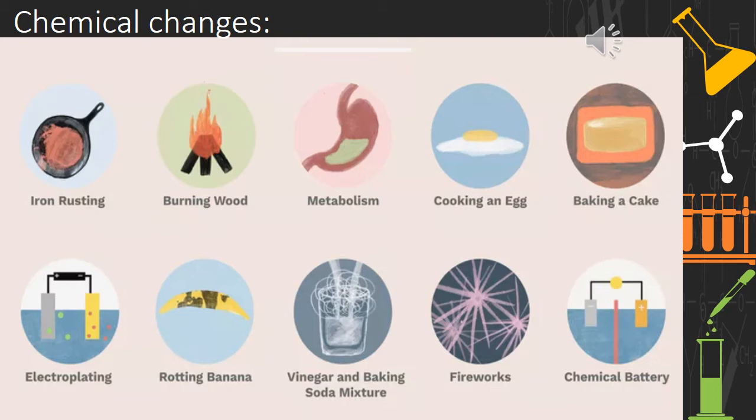For the chemical battery, yes, it contains chemicals which get used up to give electrical energy. Hence in chemical batteries there are chemical reactions taking place, so it can be considered a chemical change. So these are all the examples of chemical changes.